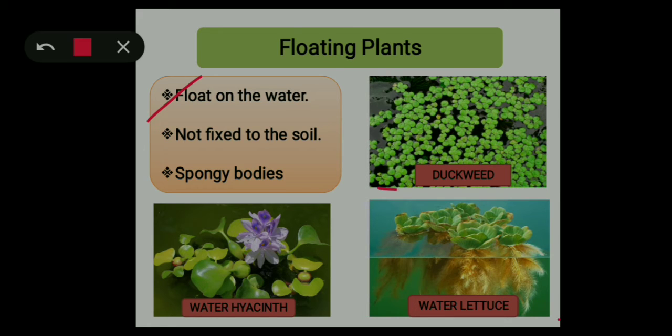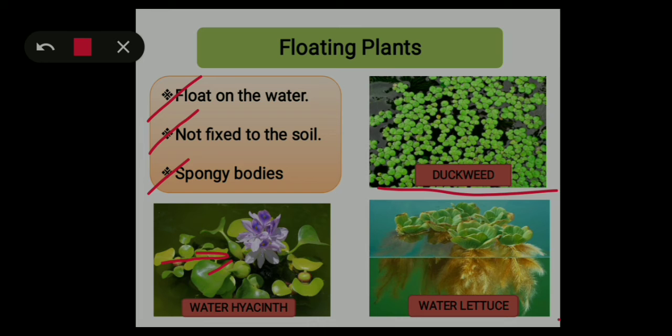Now take the example of duckweed. Because of its small size and light weight, it can easily float on the water. And second one is, these plants are not fixed to the soil. Third one is spongy bodies. So these floating plants have spongy bodies. This adaptation helps them to float on the water, and as you can see in this picture, these are the spongy bodies.